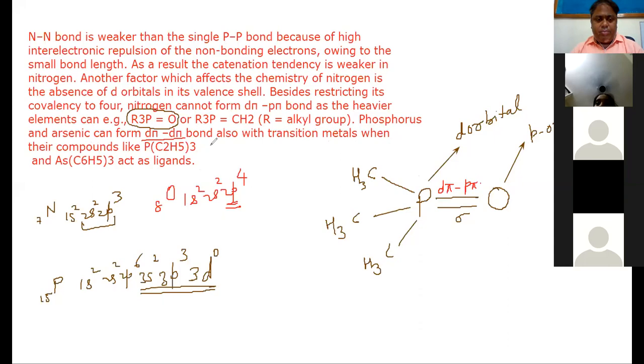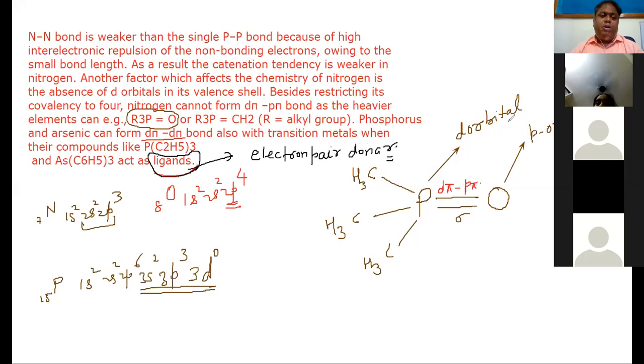Now here you see the word ligand. Ligand means electron pair donor.